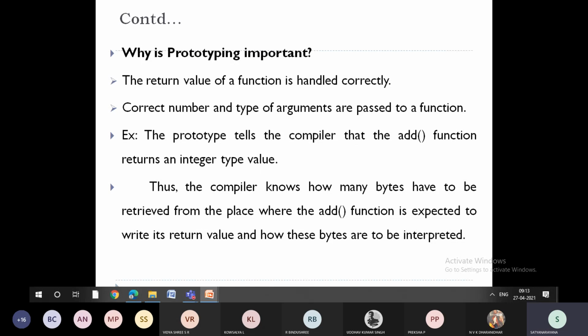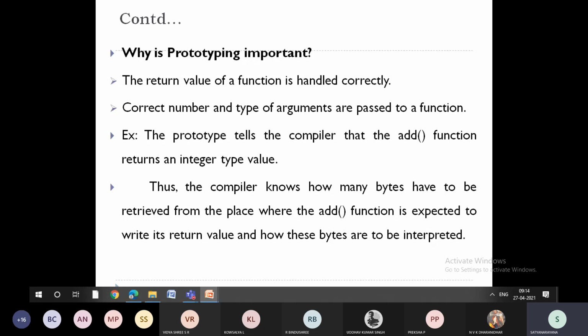The main and foremost advantage is we can handle the function properly because we are defining the return type. The compiler can easily understand whether the output is going to be an integer, float, double or long int. This is not possible in general functions, where it might produce any kind of result. The compiler has to process it and then get the output. So the main advantage is the compiler can understand the exact return value of a function.